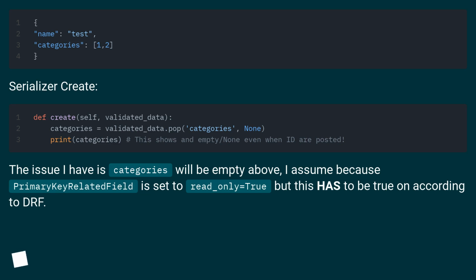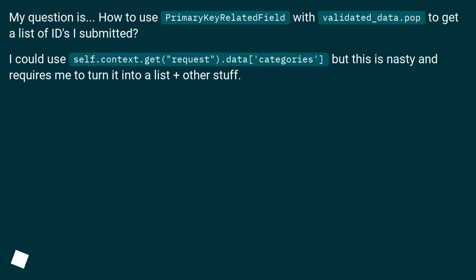Serializer create. The issue I have is categories will be empty above, I assume because PrimaryKeyRelatedField is set to read_only equals true, but this has to be true according to DRF. My question is, how to use PrimaryKeyRelatedField with validated_data.pop to get a list of ids I submitted.